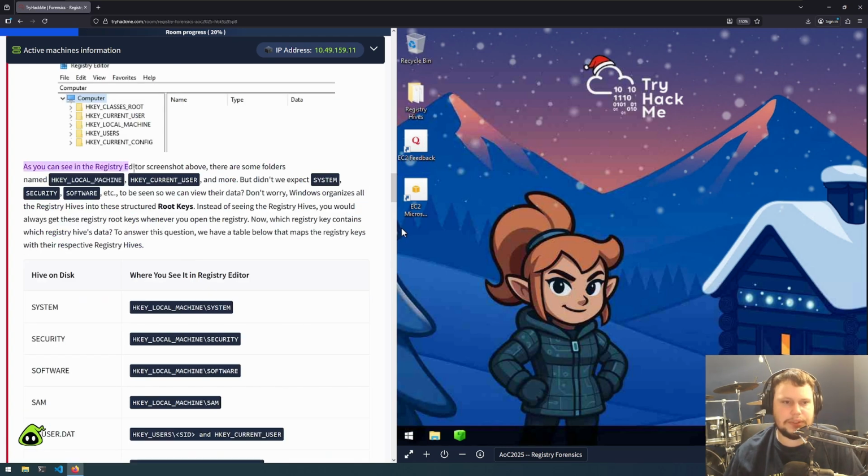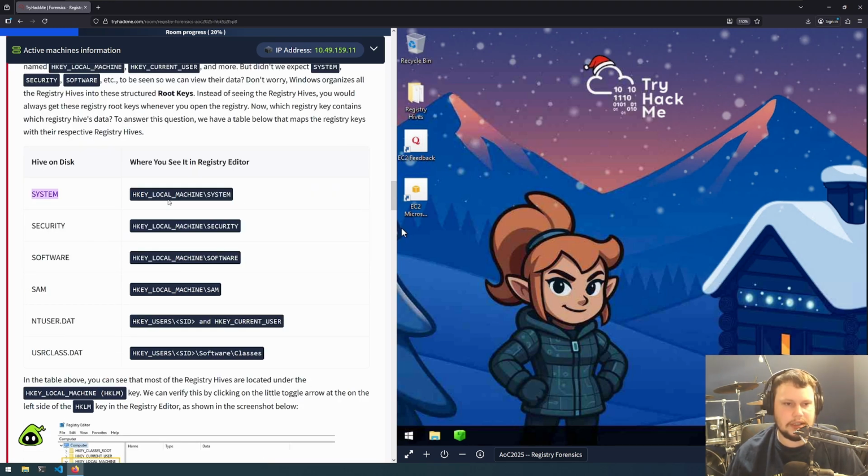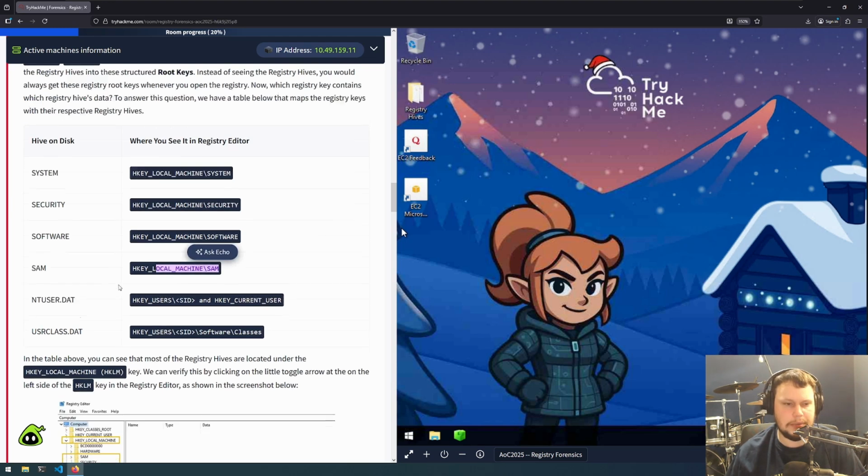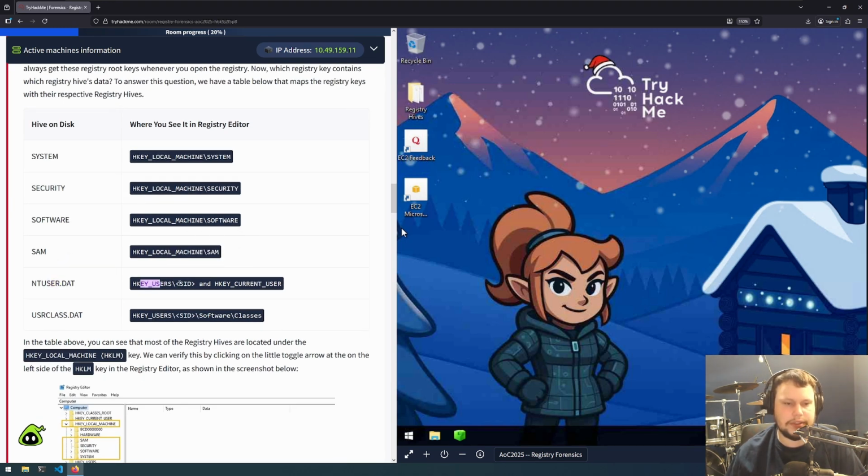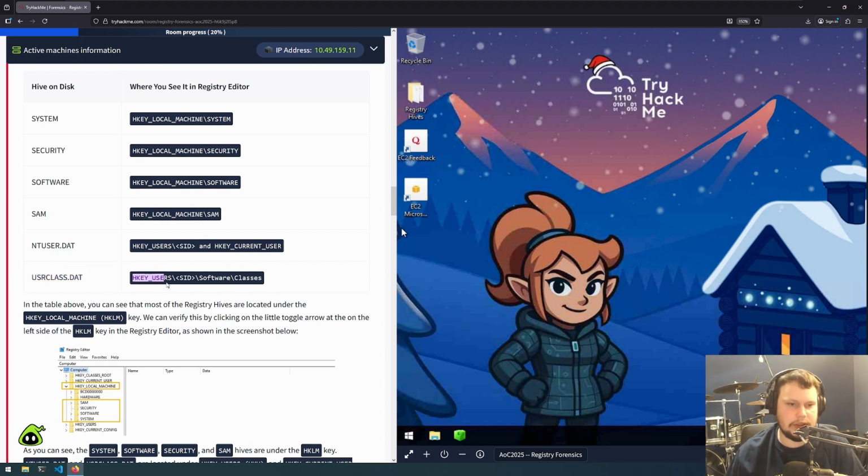So as you can see in the Registry Editor screenshot above, these are the same file names, so machine, user, and more. So Windows organizes all these into structured root keys. Instead of seeing the registry hives, you would always get these registry root keys whenever you open the registry. Now, which registry key contains which registry hive? To answer that question, we have the table below. So SYSTEM is in HKEY_LOCAL_MACHINE\SYSTEM, SECURITY is in HKEY_LOCAL_MACHINE\SECURITY, SOFTWARE in HKEY_LOCAL_MACHINE\SOFTWARE, SAM in HKEY_LOCAL_MACHINE\SAM, NTUSER.DAT is in HKEY_USERS\SID and HKEY_CURRENT_USER, and UsrClass.dat is in HKEY_USERS\SID_Classes.